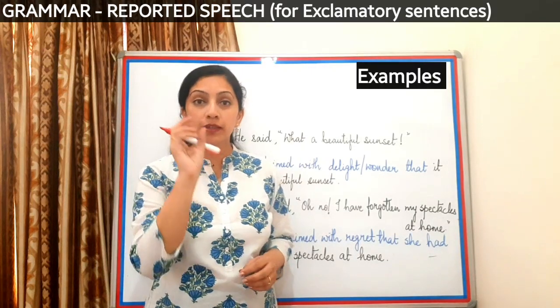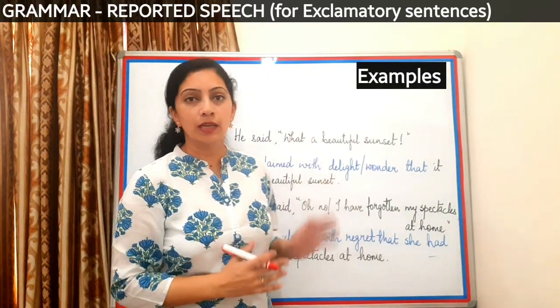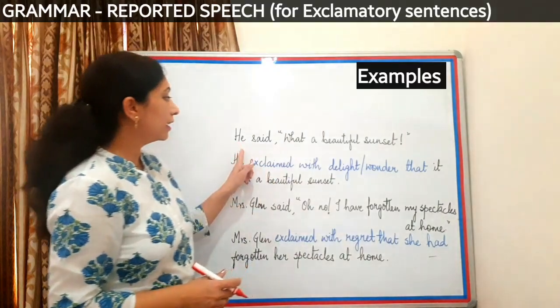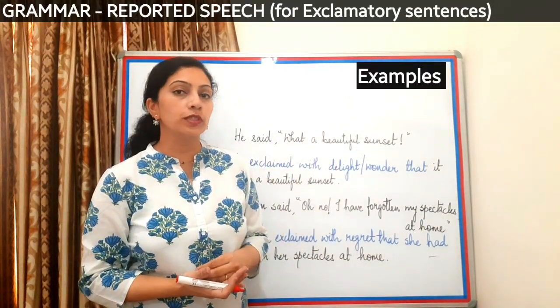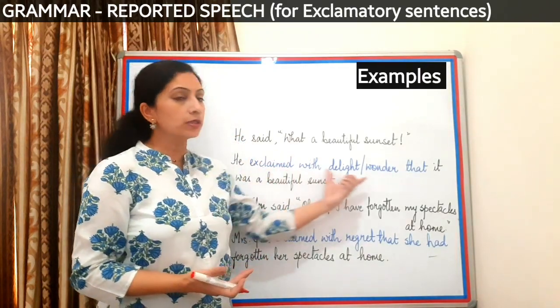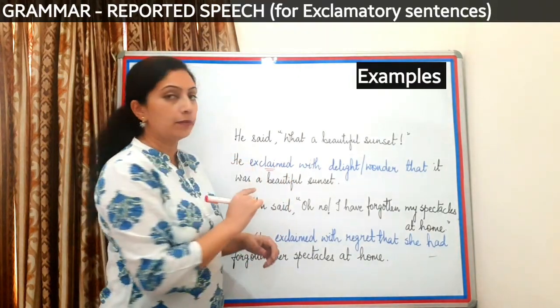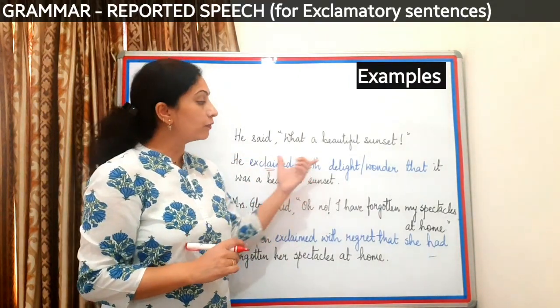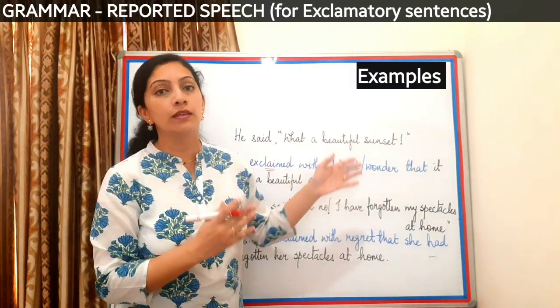Now let's try to understand all those rules related to exclamatory sentences through some examples. He said, what a beautiful sunset. So now the first thing that you have to do here is understand the tone of the speaker and then accordingly use the reporting verb. The reporting verb will obviously be exclaimed, but after exclaimed you have to tell in words what the speaker's tone is.